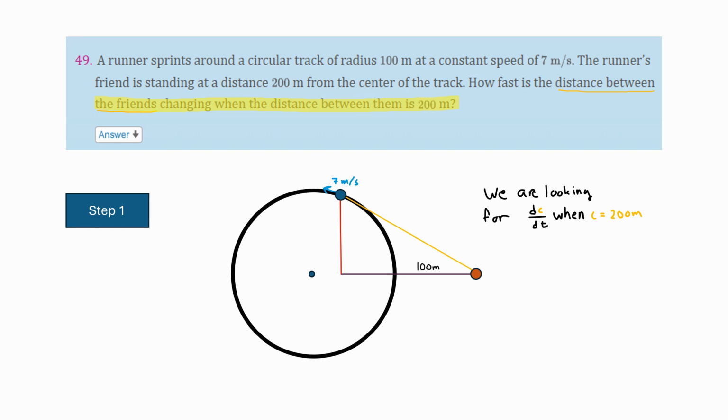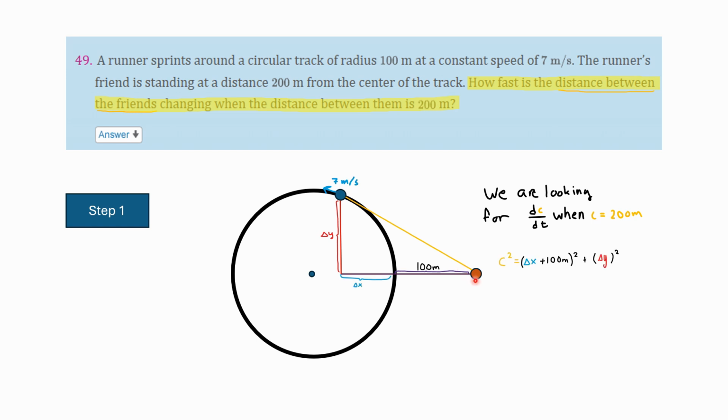And that's going to come in with the ways that this C part of the triangle differs from the original value, which was just 100. So that was when the runner was here. This distance was just 100. So you'll notice that there's this change in vertical position between where the runner was and where the runner ended up. There's also a change in horizontal position that adds on to this original 100 meters.